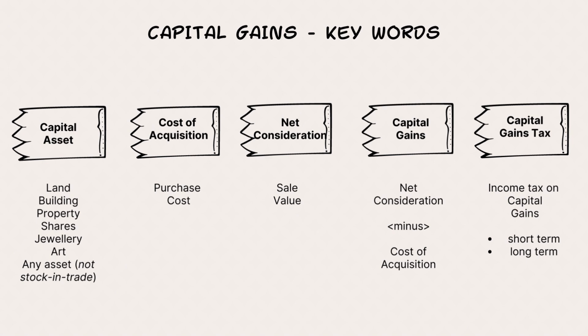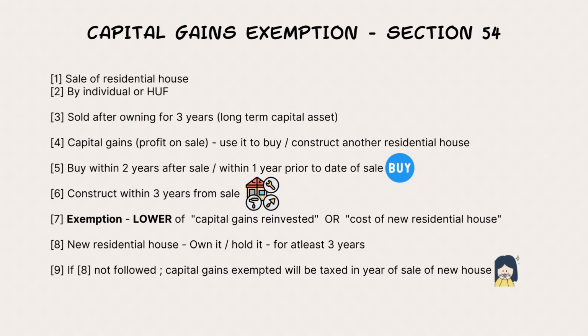Now, coming to the first exemption section, which is section 54. Now, section 54, exemption means what? That we understand, right? Basically, suppose we have an asset, we are selling it. When we fulfill certain conditions which are mentioned in this section, the capital gains tax need not be paid. It is a very good tax planning methodology. That is the exemption sections.